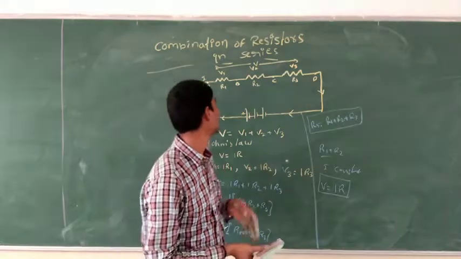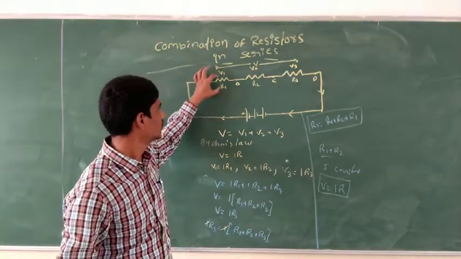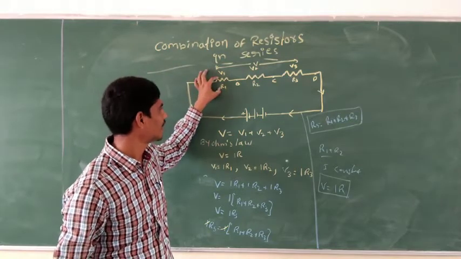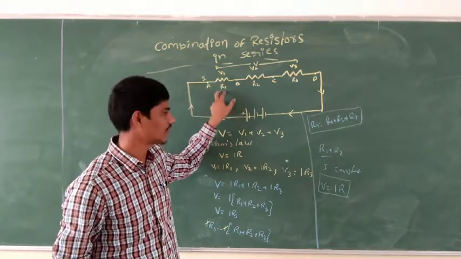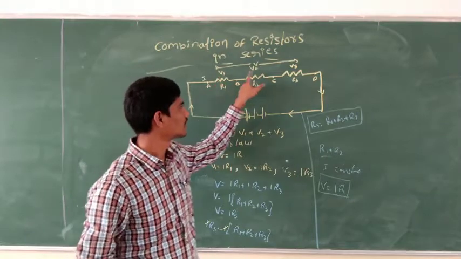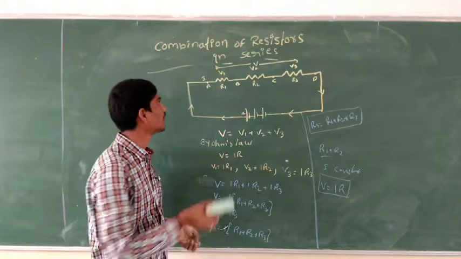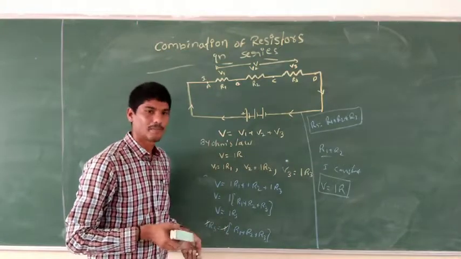Suppose if you want to find the voltage across this resistance, we are going to take V is equal to IR. So we know the current and the resistance. Based on that, we are going to find what is V1, what is V2, and what is V3 also. So now we will see about the combination of resistors in parallel.